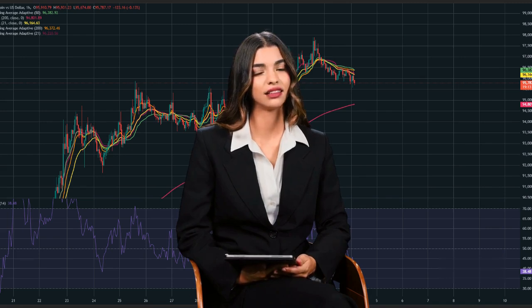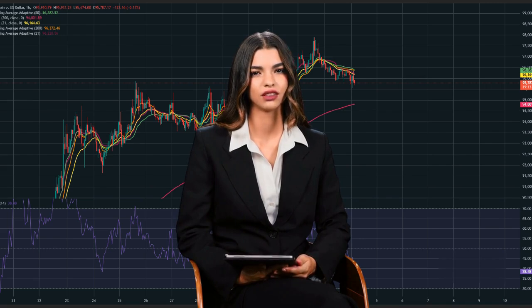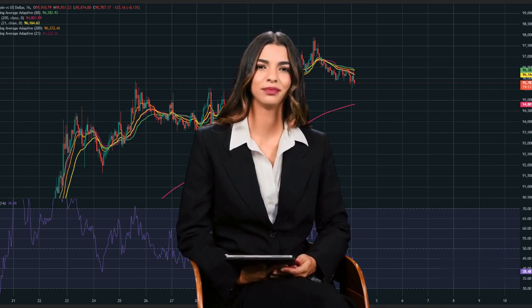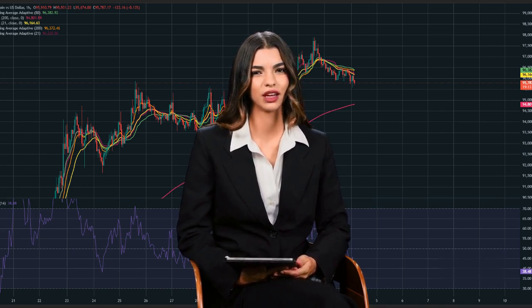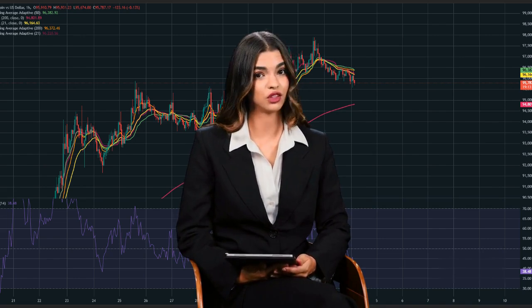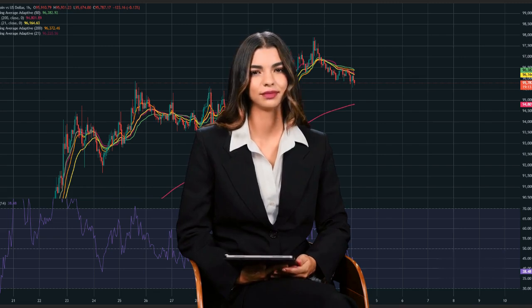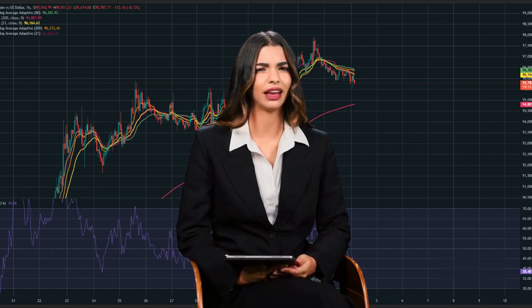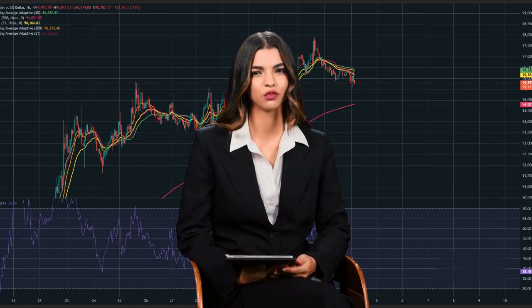BTC USD is currently trading below the cluster of short-term exponential moving averages, EMAs, suggesting weakening bullish momentum. The price has begun forming lower highs and lower lows, indicative of a developing short-term downtrend. However, price remains above the 200-period EMA, 94,081.89, implying that the broader trend remains bullish, and this move may represent a retracement rather than a reversal.